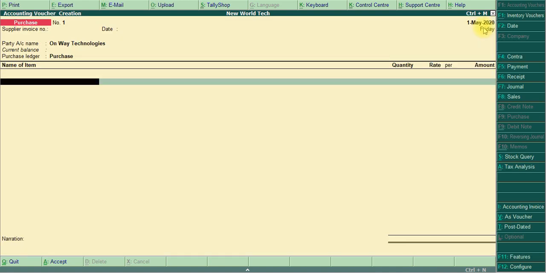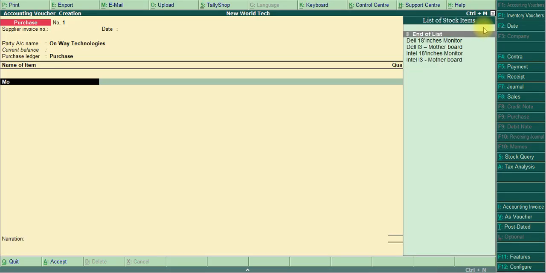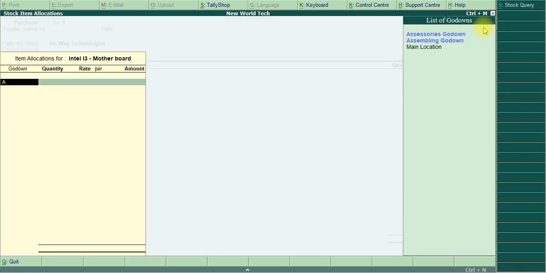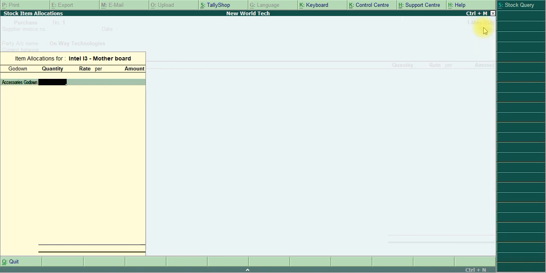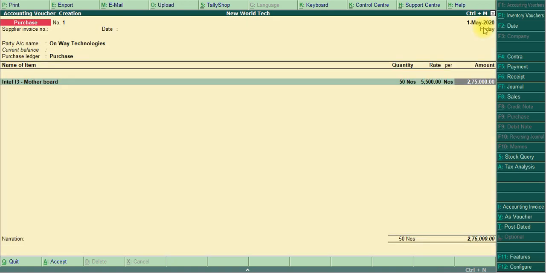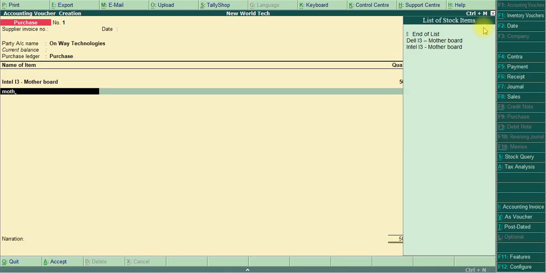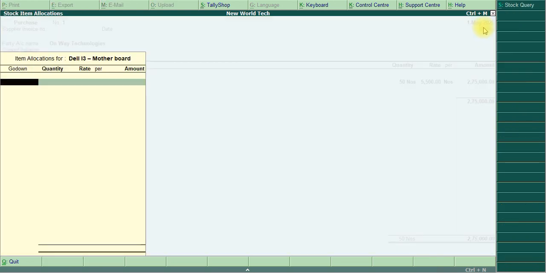The first item is motherboard, so Intel motherboard, godown as accessories godown, we receive the goods at accessories godown, quantity is 50, rate 5500. Next, same motherboard Dell, godown accessories godown, quantity 50, the rate is 4500.